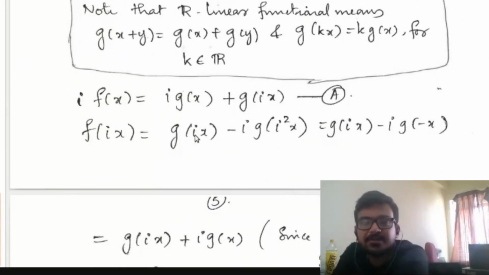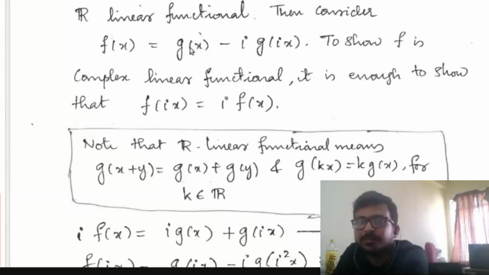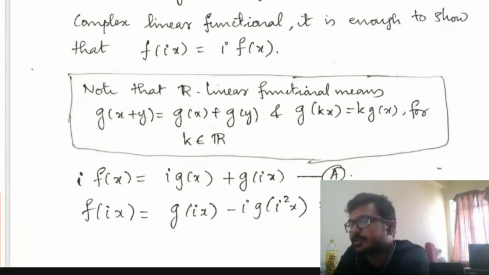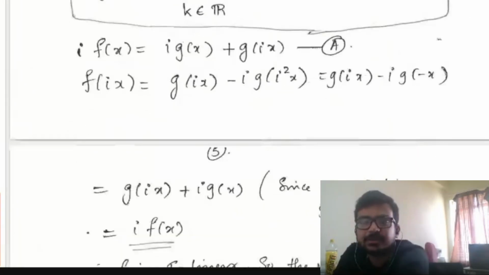Instead of x, you have to replace it by ix. So here g of ix minus i into g of i square x, which is equal to g of ix minus i times g of minus x, since i square is equal to minus 1.